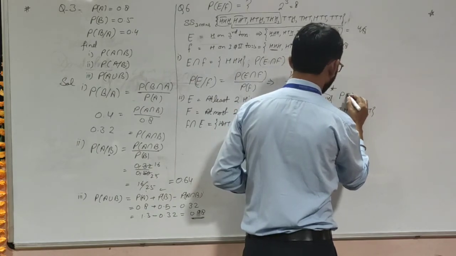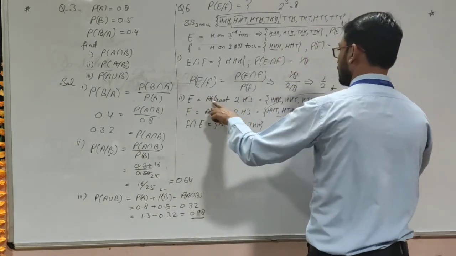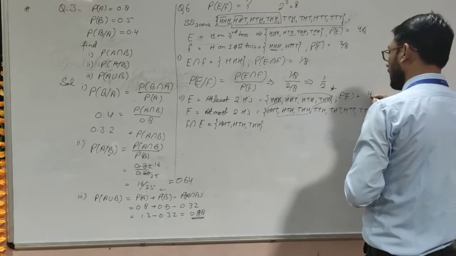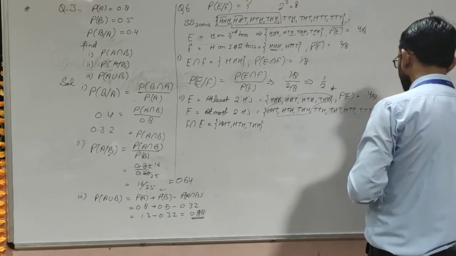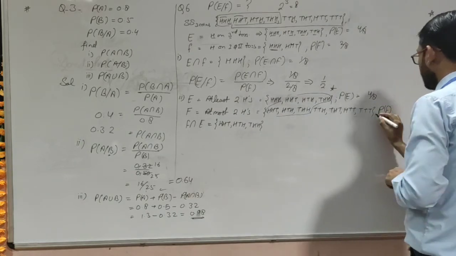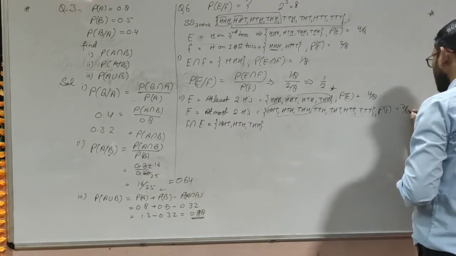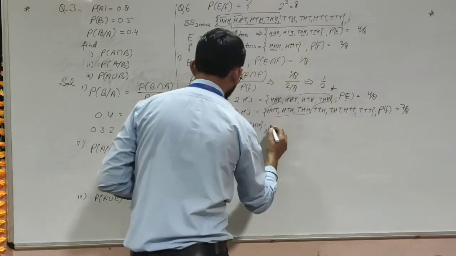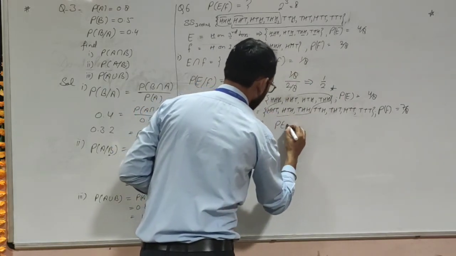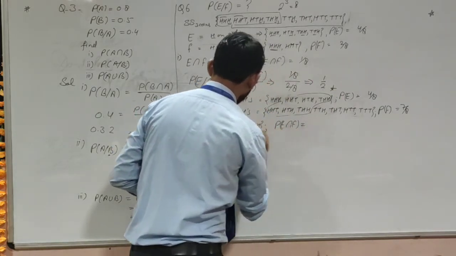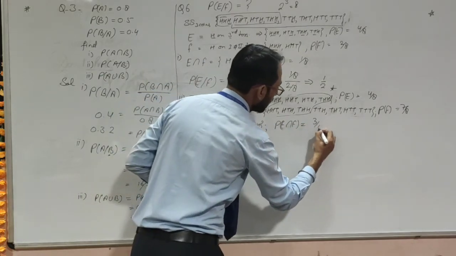P(E) is 4 by 8, P(F) is 7 by 8, and last P(E intersection F) is 3 by 8.